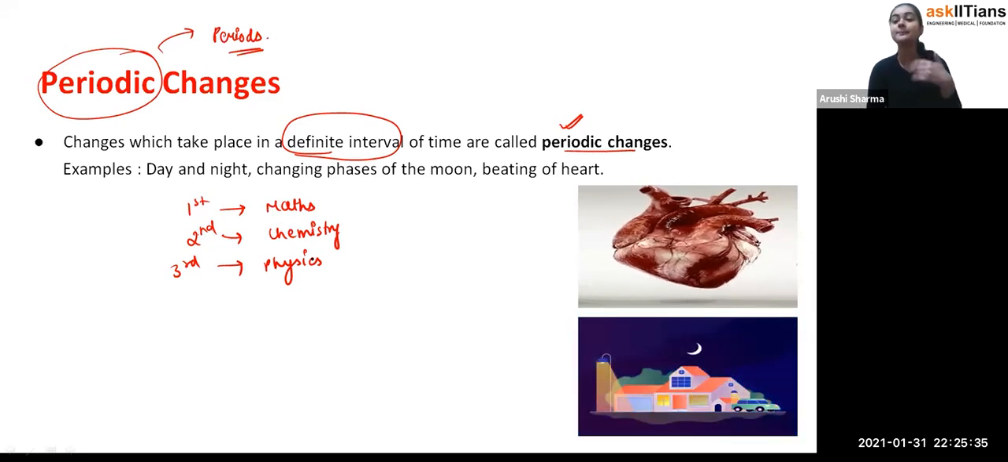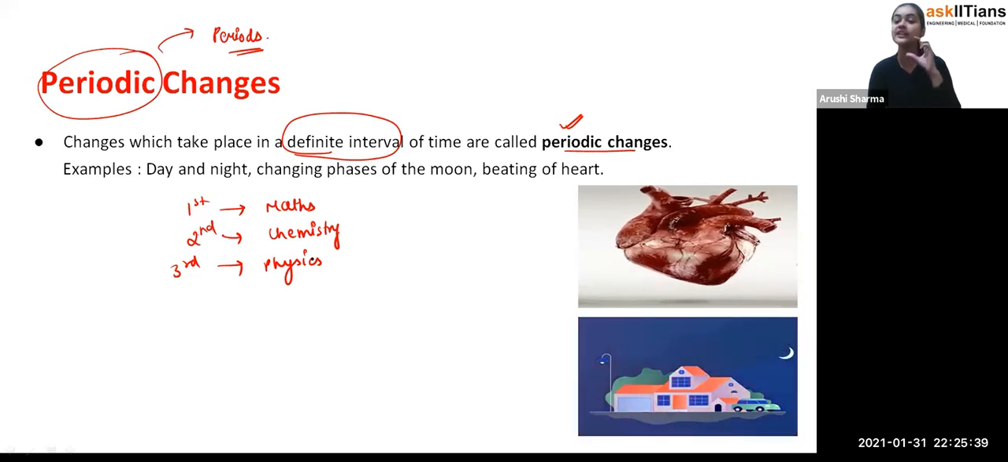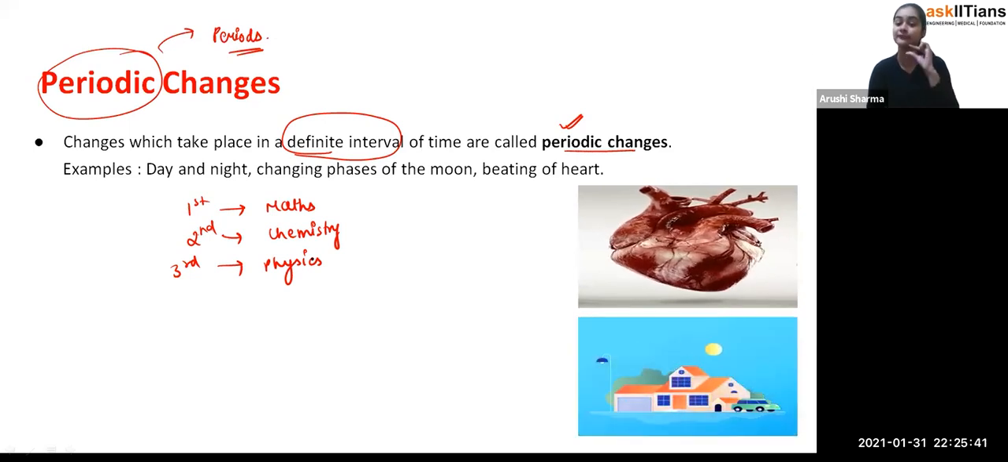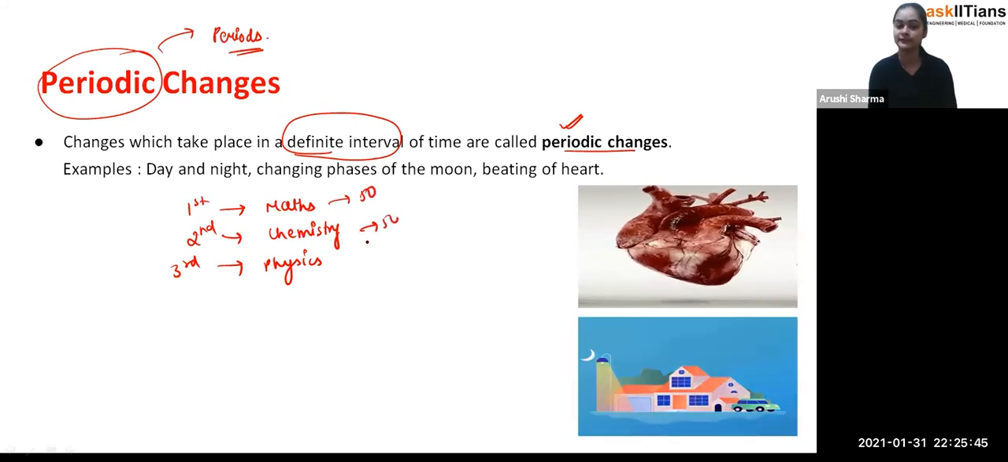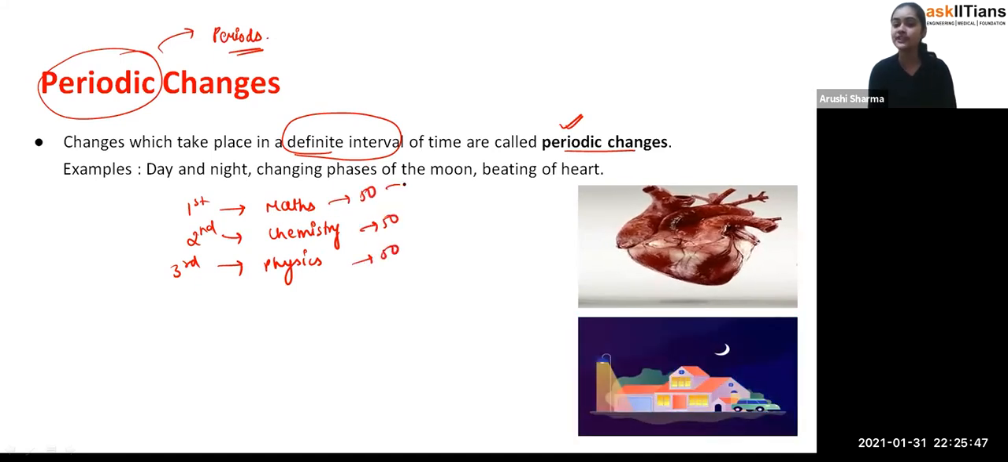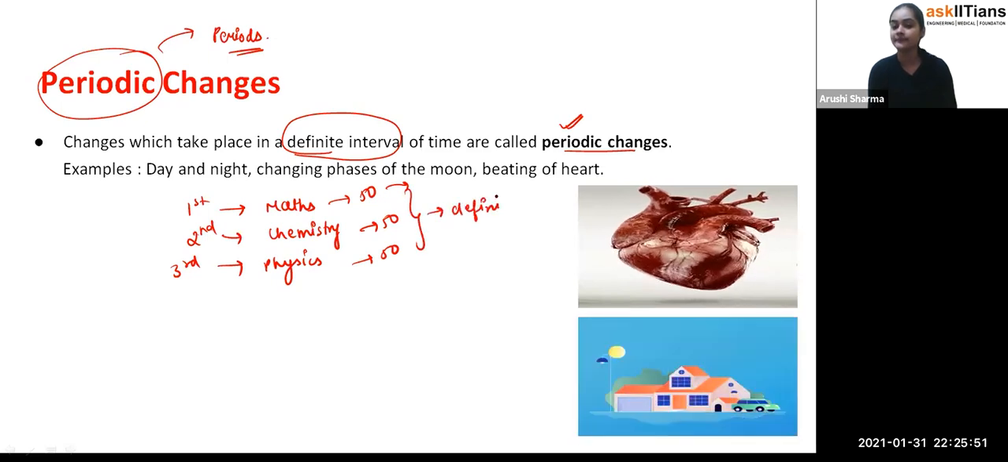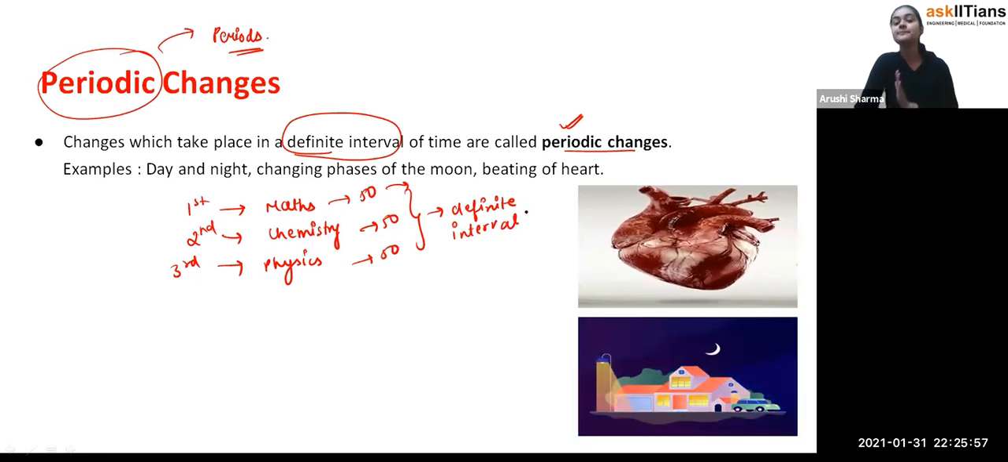So it's like you are repeating that first period for math, then after 50 minutes, all of the periods are having a definite interval of time, na? Like for 50 minutes it is 50, it is 50. So you can see that they are having the definite interval. So that's how, student, these types of changes are called the periodic changes.